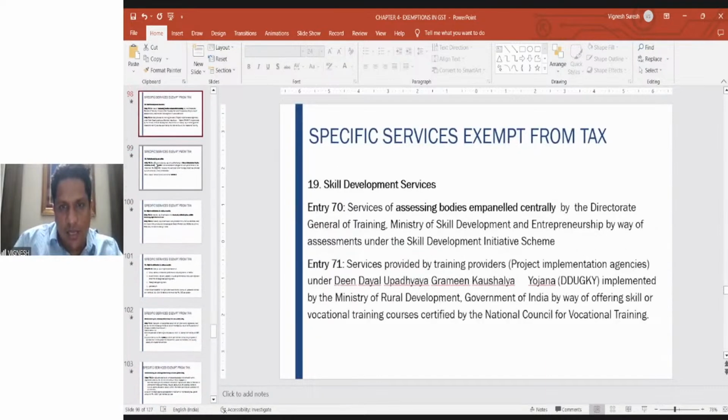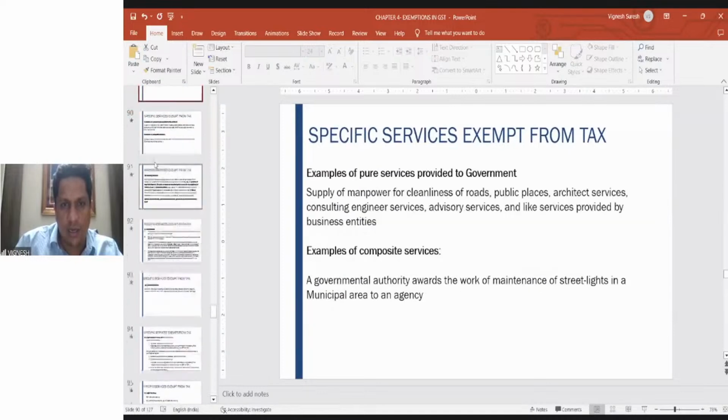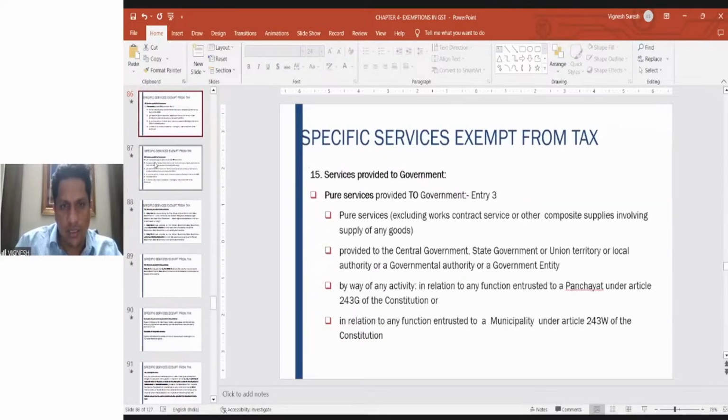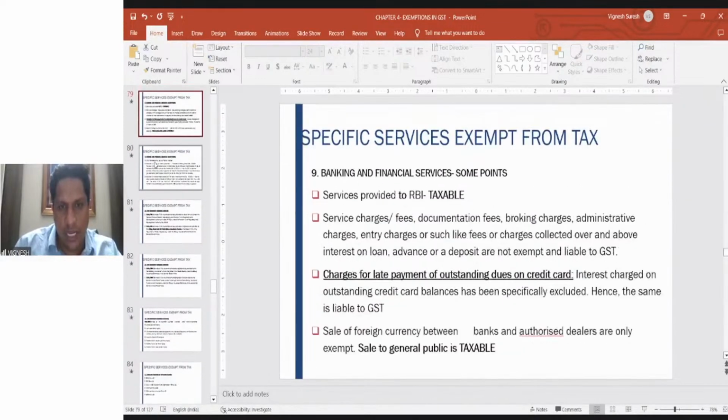I can tell the explanation now itself, but I want to show that entry because you should understand the logic as to why it is chargeable to tax. That is the main reason why I wanted to take you to that entry and then explain this.